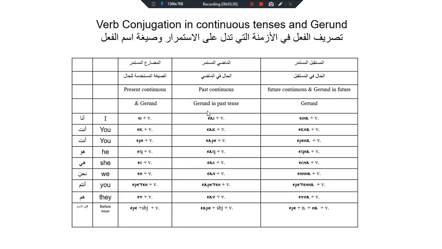So we have, as I have mentioned moments ago, we form the continuous tense from a plus a pronoun in any of the tenses, whether past, future, or present, and we form at the same time the gerund of it. So once you read it, you can understand it either as a gerund or a continuous tense.